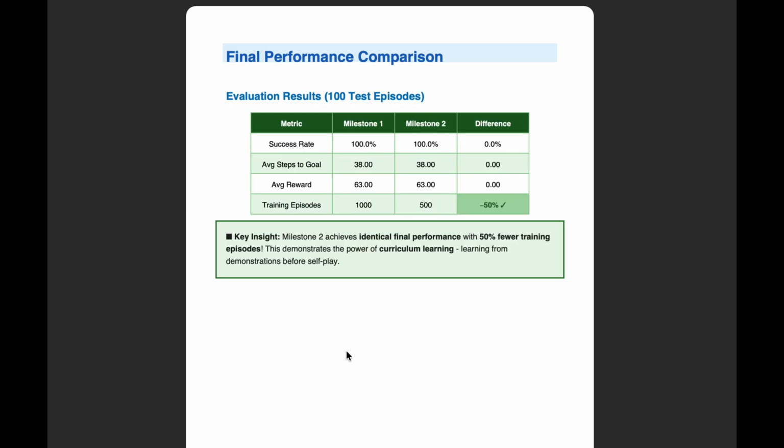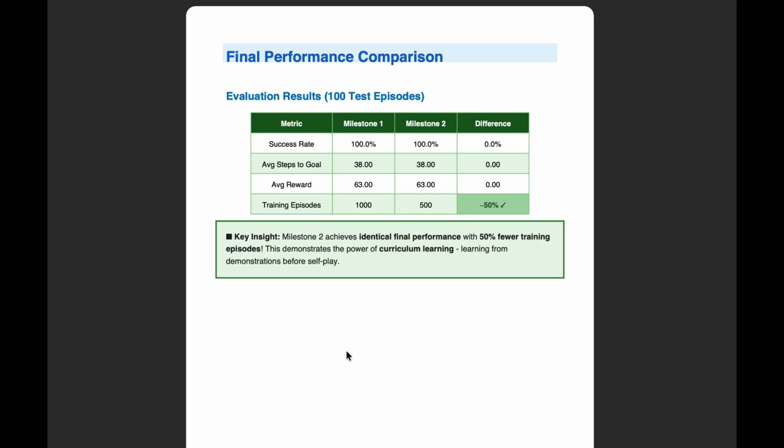So here are the final evaluation results from 100 test episodes for each milestone. Looking at this table, the results are striking. The success rate, both achieve 100%. Average steps to goal, both are at 38 steps. And the average reward, both are at 63. The performance is completely identical.